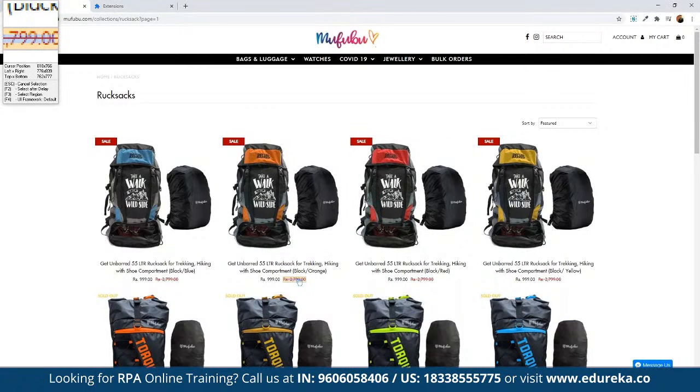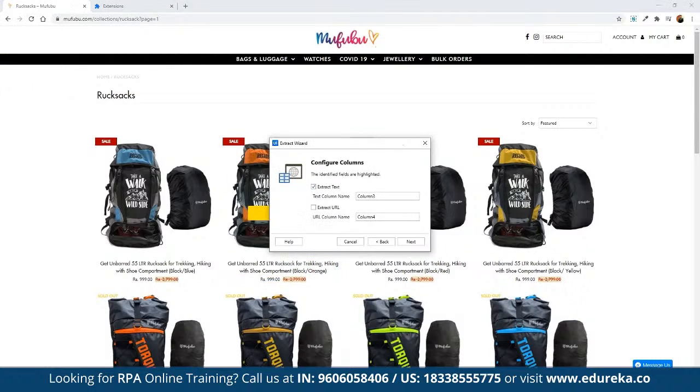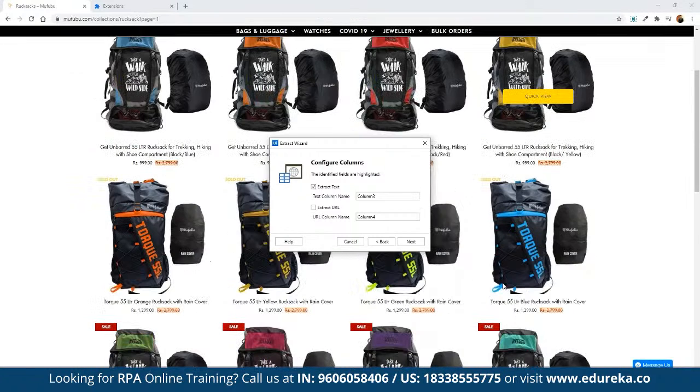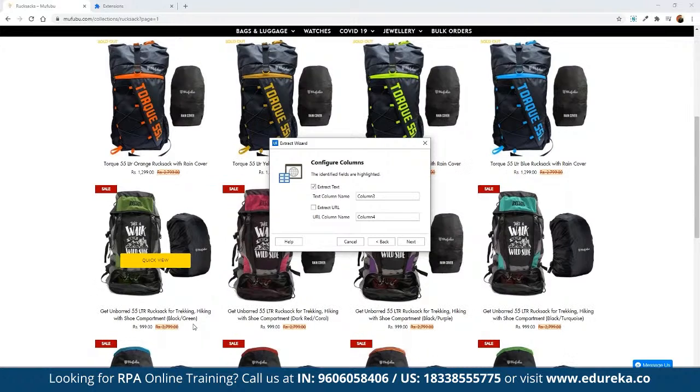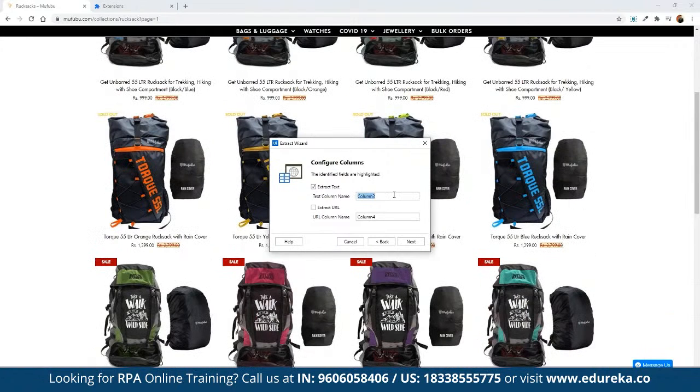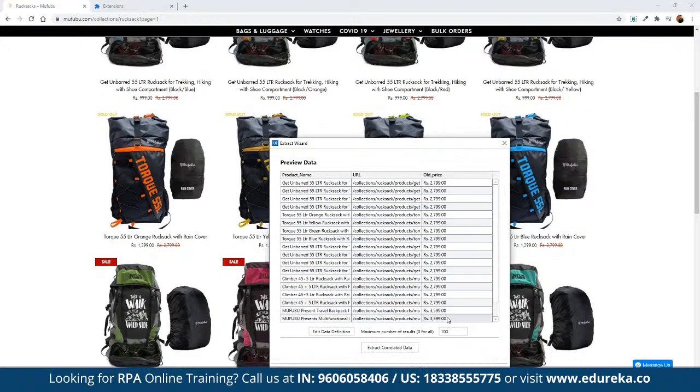That means here we can help UiPath to find the common elements. So here we can also choose the same element, and now we can see all the previous pricing has automatically been selected by UiPath. And now we can give this a name. Let's say here we want to call it old price, and we don't want to extract the URL for it. And here we can click on next. Now we can see old price has also been extracted with the same piece of information. They all are related to each other.